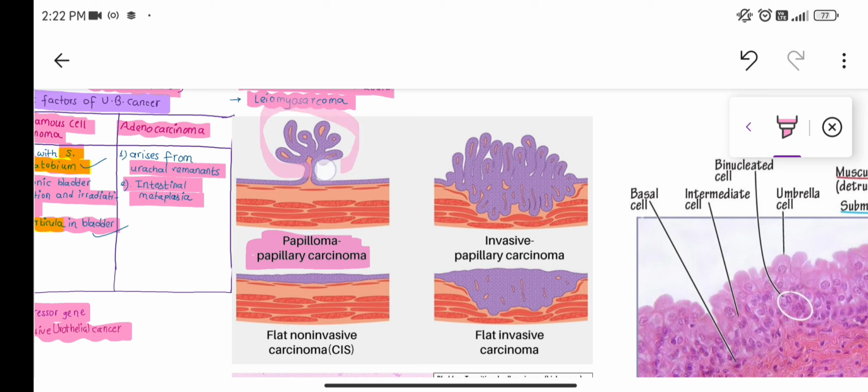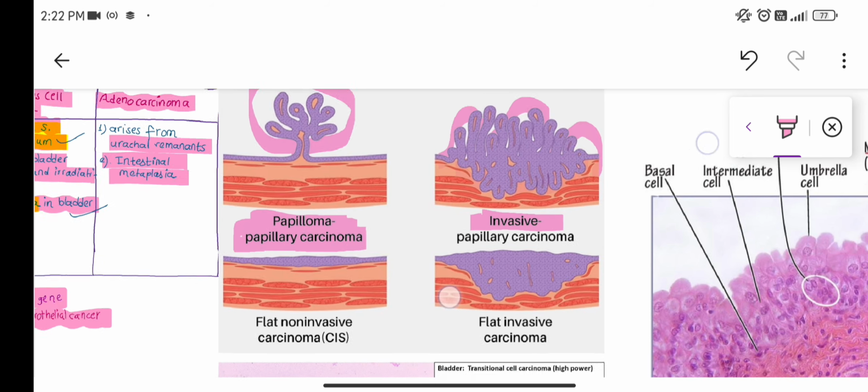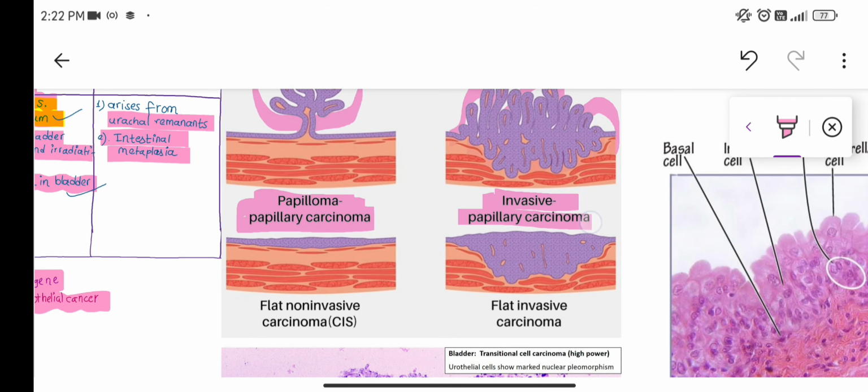Along with that, if there is invasion, meaning it is growing toward the wall, as well as giving finger-like projections, it is called papillary invasive carcinoma. So there is invasion as well as finger-like projection into the lumen: invasive papillary carcinoma.